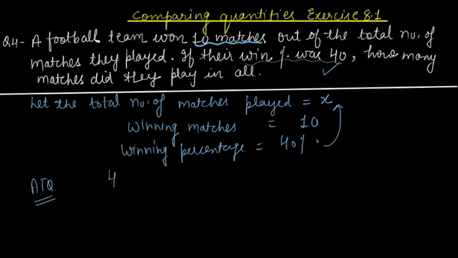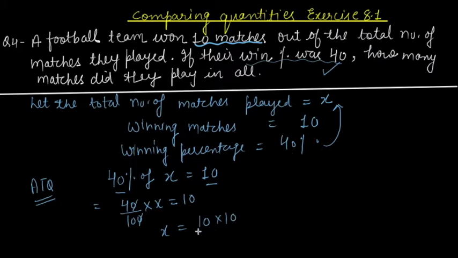So what will be my equation? I can write it as 40% of total, which is x, is equal to 10. That's the equation, because these are the winning number of matches and this is the winning percentage, so I can equate it. Now if I am to solve it, this can be 40 upon 100 into x is equal to 10. I will cancel it. Take 10 on the other side: 10 into 10 upon 4. This gives you how much? 100 upon 4, which is equal to 25, since 4 2s are 8, 4 5s are 20. So x, which we have assumed as the total number of matches, has come 25.